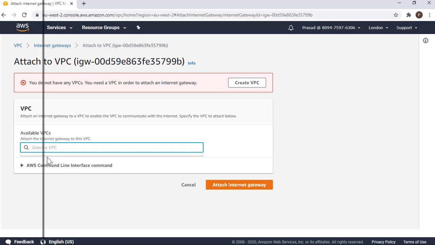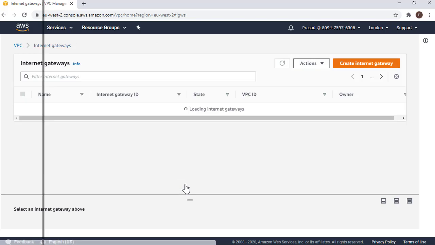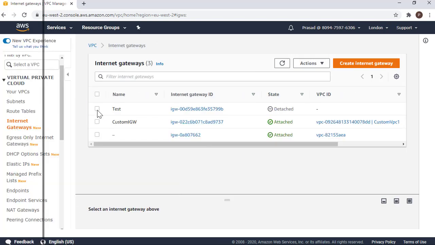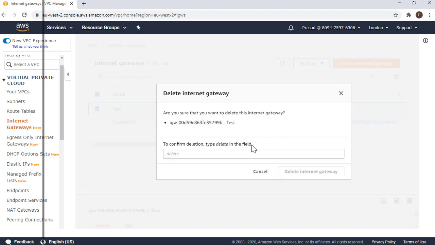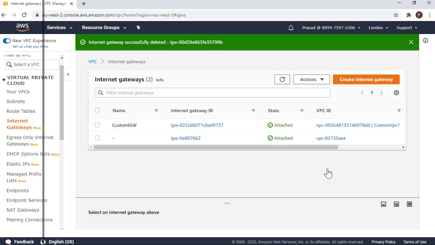This reiterates that we cannot attach more than one internet gateway to a specific VPC. It's not required, so I'm going to delete that. So you have 2 internet gateways.